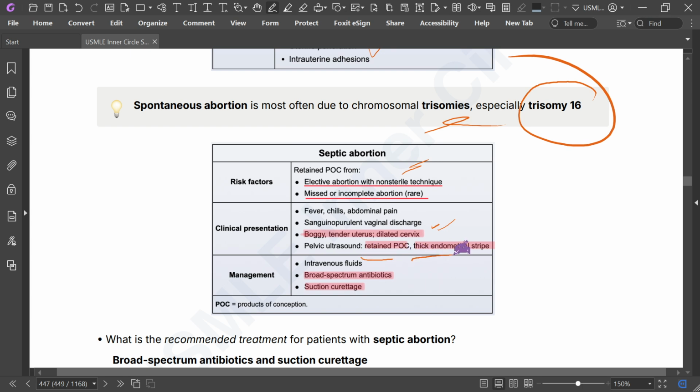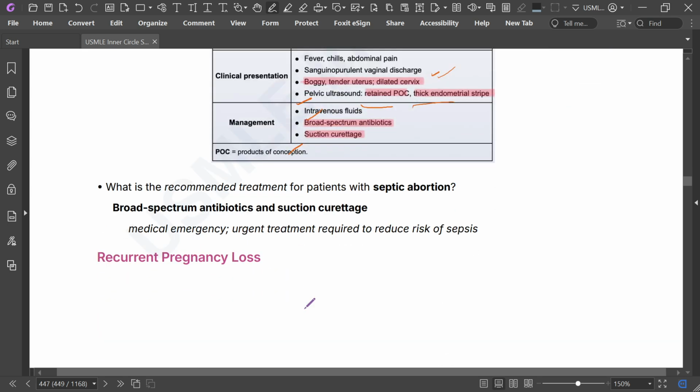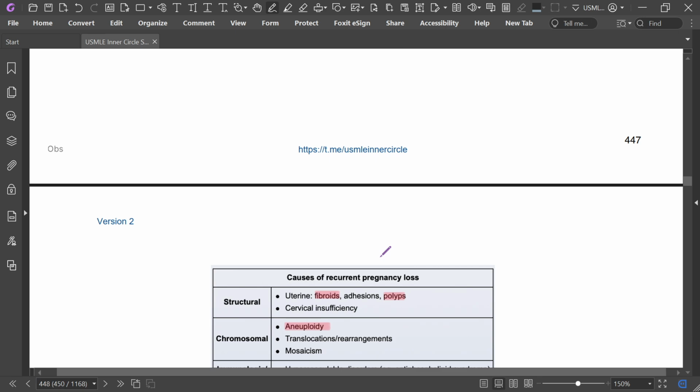Pelvic ultrasound shows retained products of conception and a thick endometrial stripe. Treatment is IV fluid, broad spectrum antibiotics, and suction curettage. What is the recommended treatment for a patient with septic abortion? Broad spectrum antibiotics and suction curettage. It is a medical emergency, and urgent treatment is required to reduce the risk of sepsis.